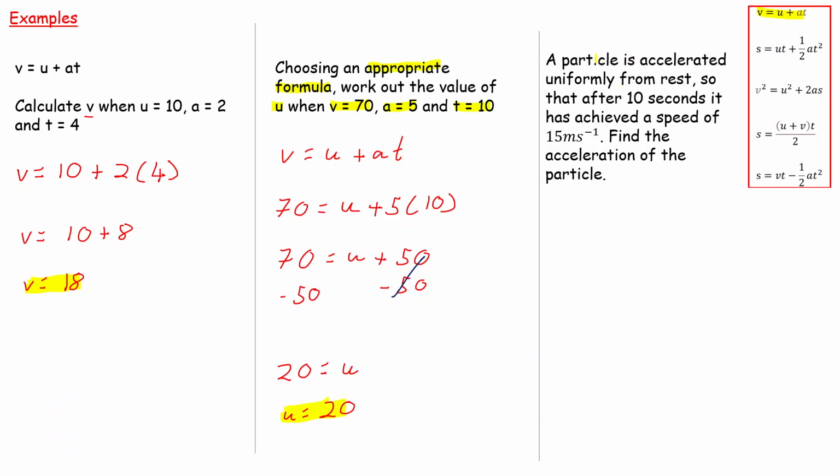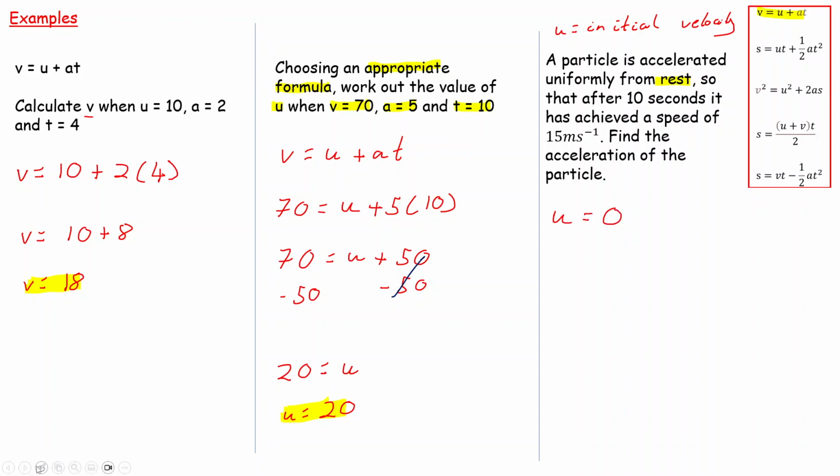Next one, a little bit trickier. We've got to understand the question here. It says a particle is accelerated uniformly from rest. This just means a particle is accelerating at the same rate from rest, and that is a really key word that you need to recognize. If you are going from rest, that means your initial velocity is going to be 0. Rest means you're stationary, and U means initial velocity. So we can say that U is equal to 0.